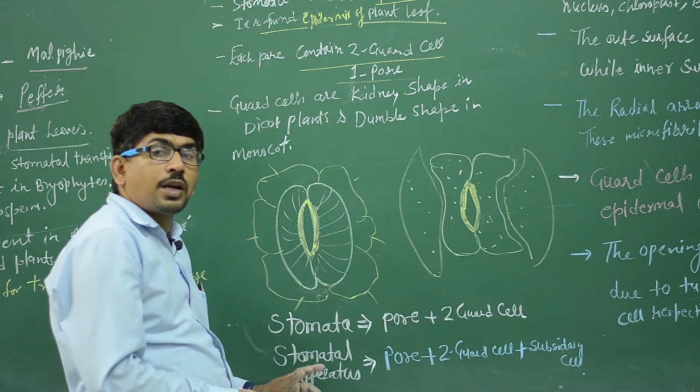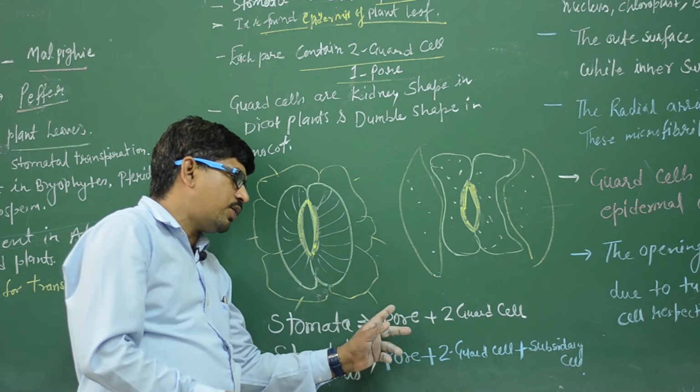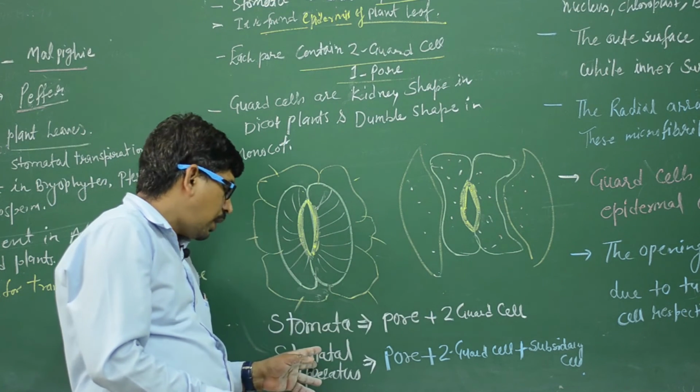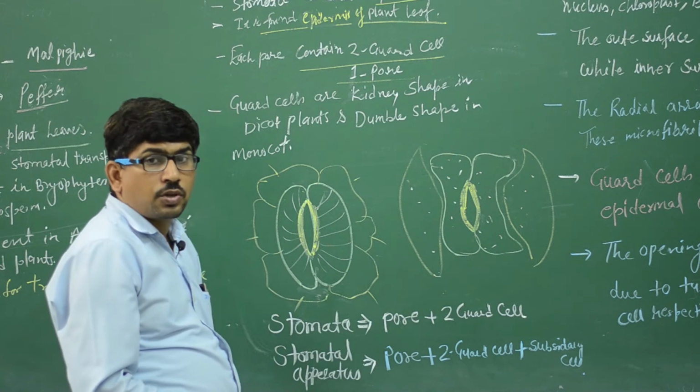That is the stomatal apparatus according to NCERT. Stomata is made of two conditions: only pore and guard cell, and stomatal apparatus: pore plus two guard cells plus subsidiary cells. That is a question from the exam.